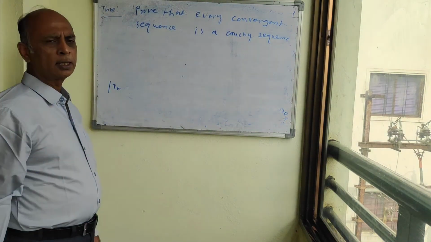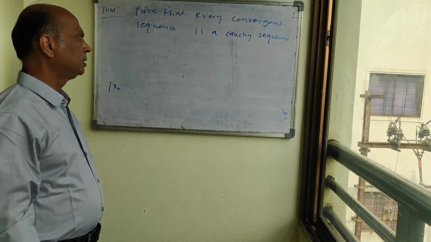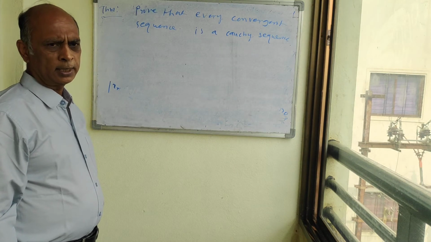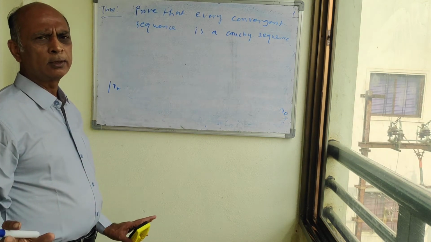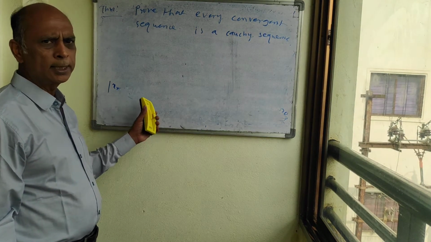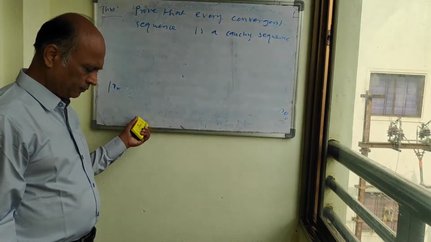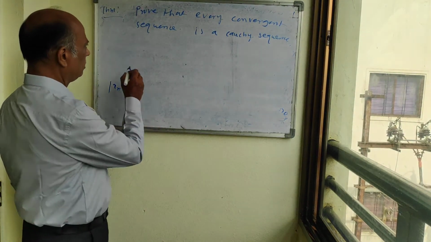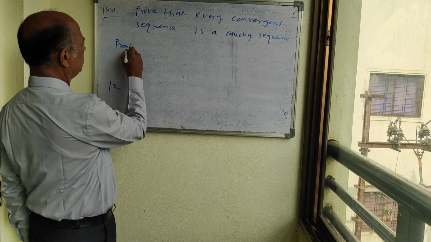In the last year also we have seen this theorem, but at that time we considered just the set of real numbers. Here we are considering the metric space.